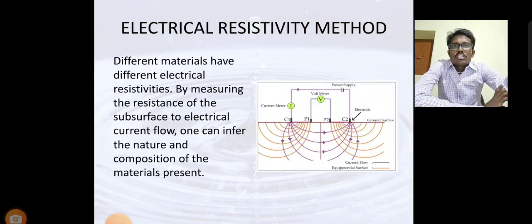First one, the electrical resistivity method. What do we mean by electrical resistivity? Different materials have different electrical resistivities. By measuring the resistance of the subsurface to electrical current flow, one can infer the natural composition and materials present. In the diagram you can see the ammeter, voltmeter and power supply in the circuit. When there is a change in flow, it affects the readings. Based on the current flow and potential, you can see this in the diagram.